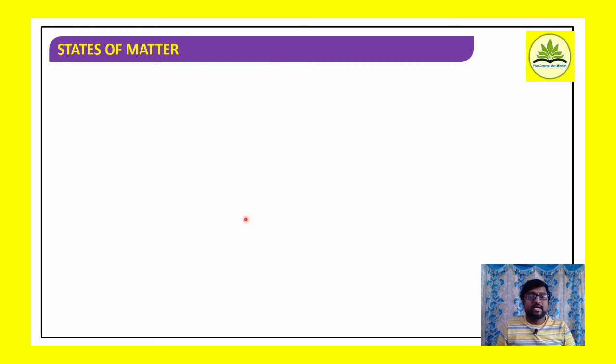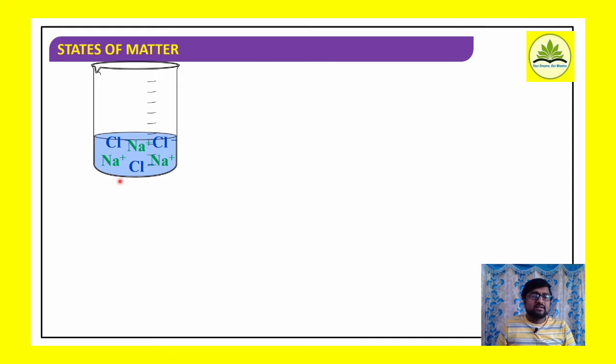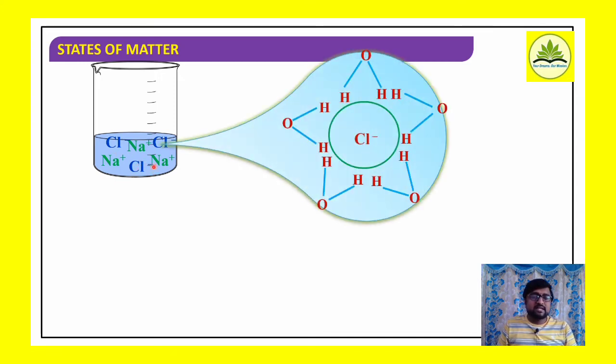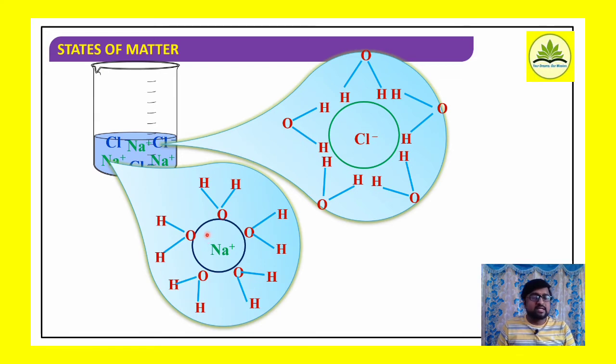Now, all the Na+ and Cl- ions present in a solution will be surrounded by water molecules. Na+ is surrounded by water molecules, Cl- is also surrounded by water molecules, but the interaction is quite different. Na+ is positively charged, therefore it interacts with the negative part of the molecules, while Cl- is negatively charged, therefore it interacts with the positive part of the molecules.